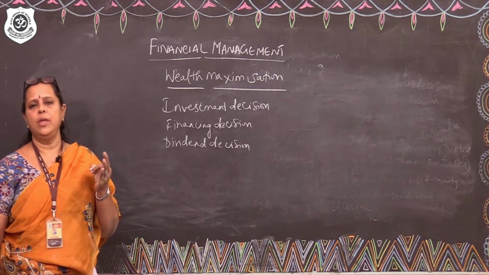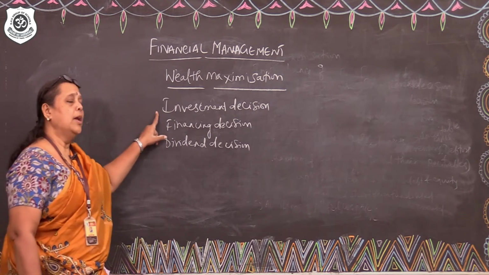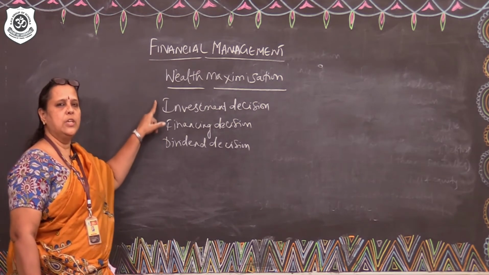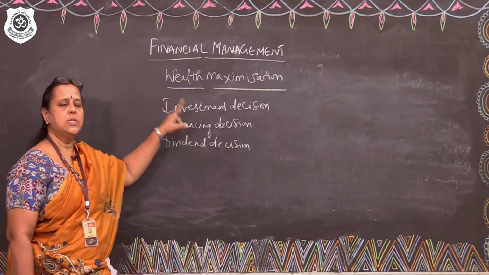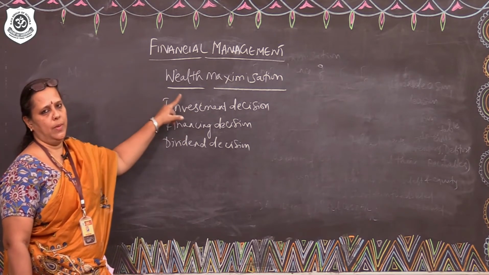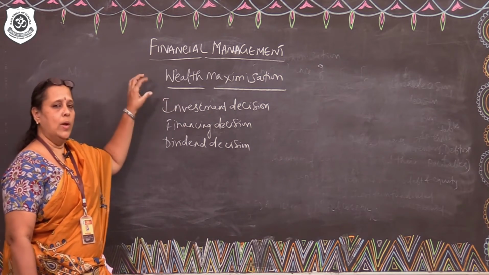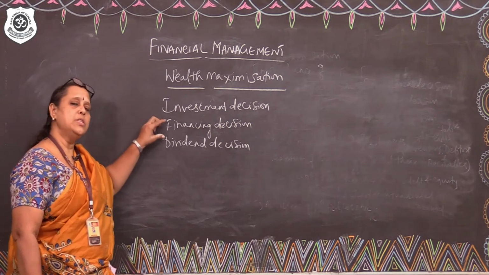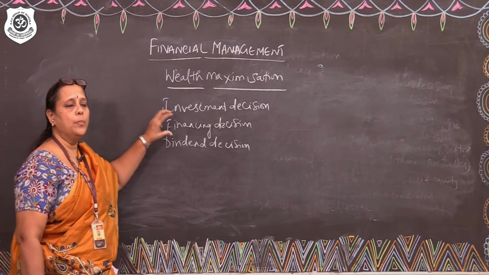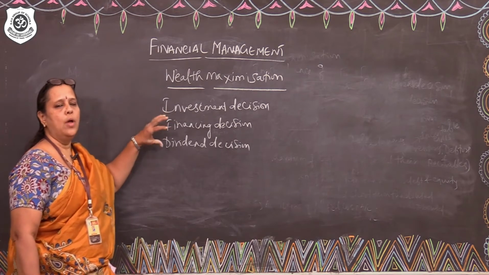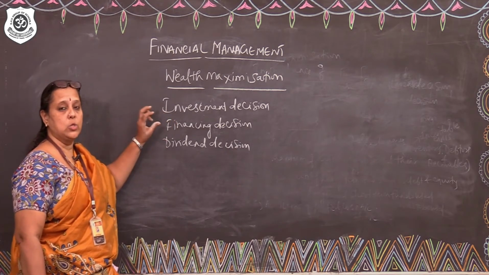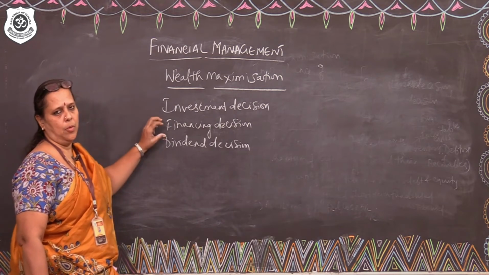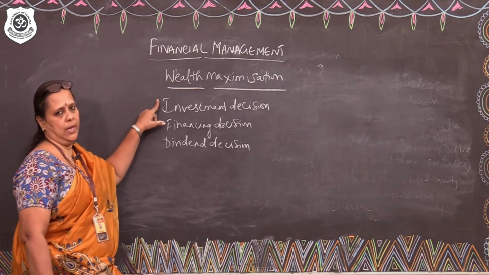He will be taking three important decisions, namely the investment decision, in which he will be deciding about the projects in which the funds of the business will be invested. Then, once a project is chosen, he will have to decide about the financing propositions. What are the various components of investments to be made? What are the sources from which funds can be mobilized to invest in the project?